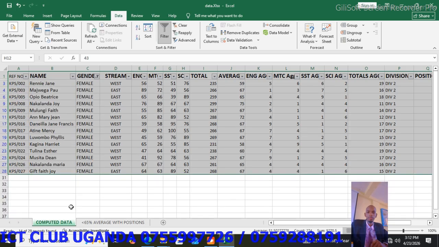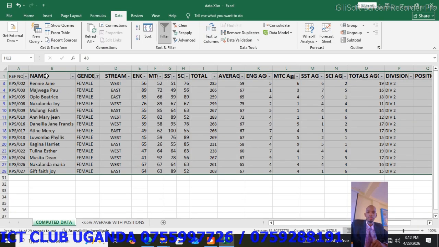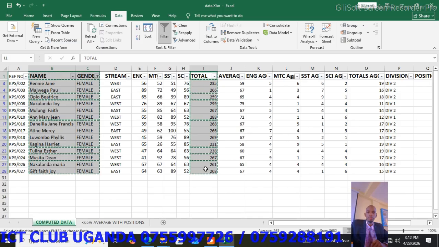Now the names you are going to remain with are only female candidates. But remember, we want the female candidates with their total raw marks. So what you are going to do, you are going to highlight the column for the names, the gender there, hold down the control button, come and you highlight the total raw marks also. Highlight those 3 columns. Control C to copy them.